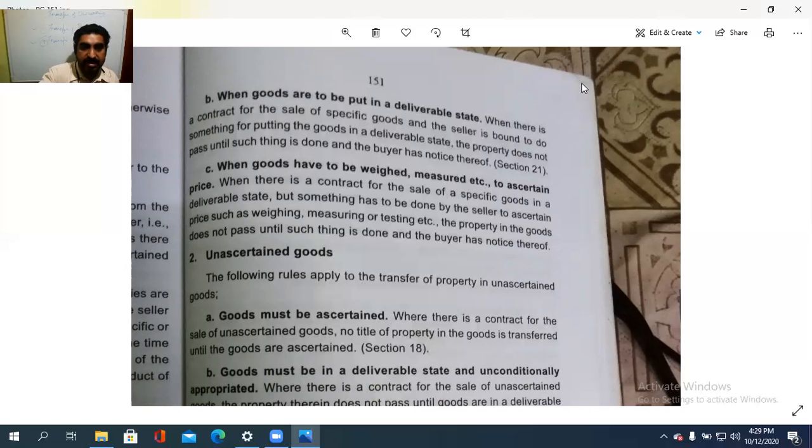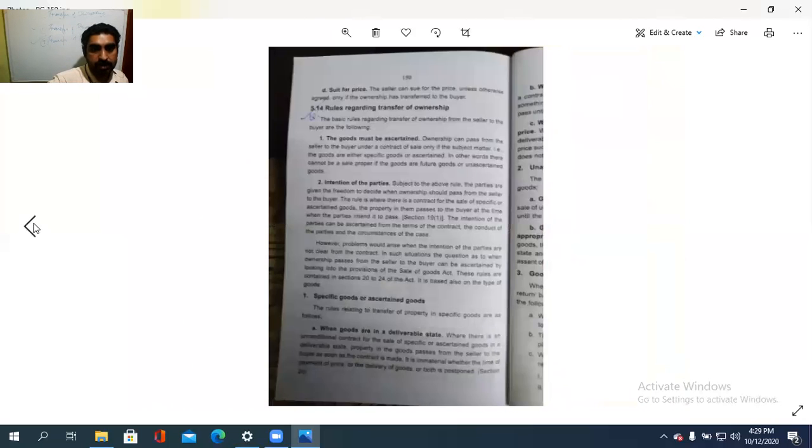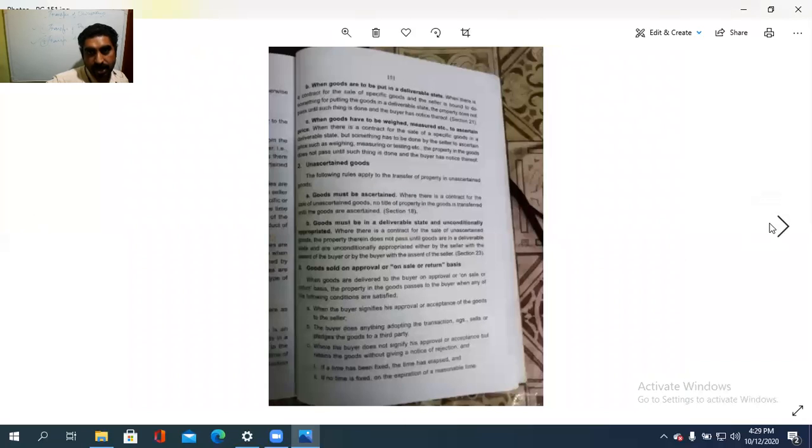So these are the three things with regard to ascertained goods or specific goods. One is when the goods are in a deliverable condition or a deliverable state, and another one is when the goods are to be put in a deliverable condition. Actually, they are not in a deliverable condition, but it should be put in a deliverable state, then it is okay.